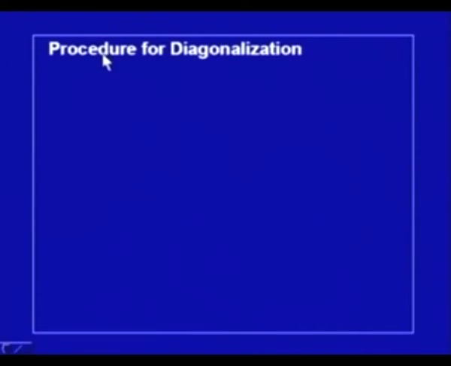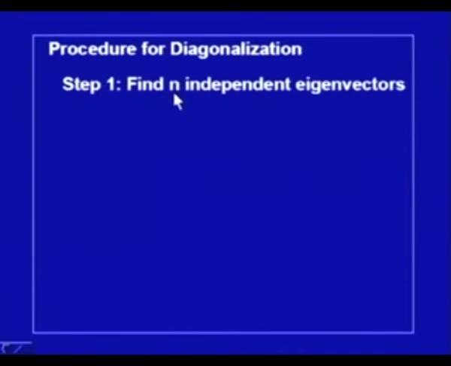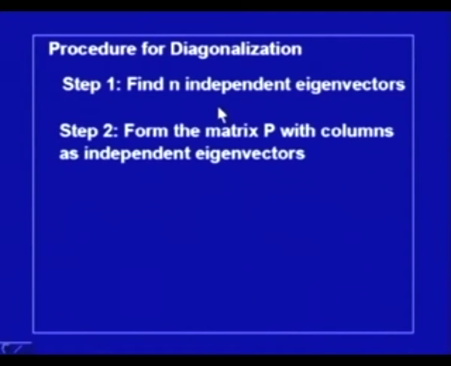So, this forms a basis for diagonalizing a given matrix. So, let us discuss the procedure for diagonalization. The first step is that you have to find n independent eigenvectors for a given matrix A. Then in the second step, we form the matrix P with columns as independent eigenvectors.